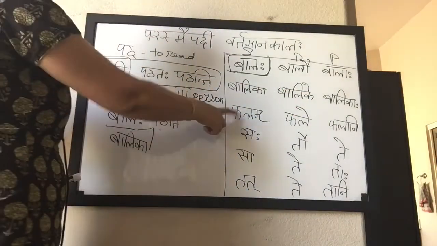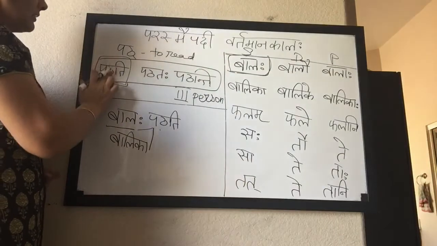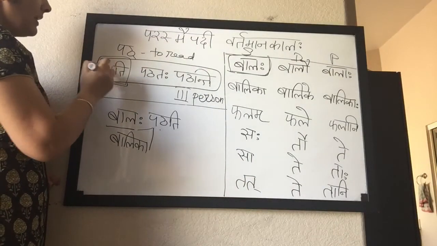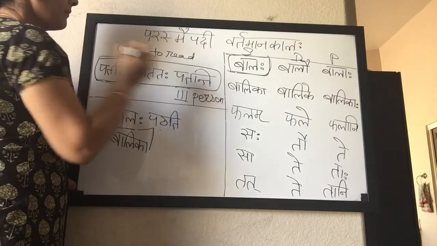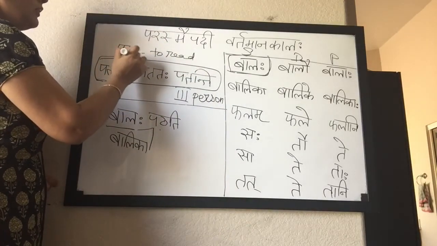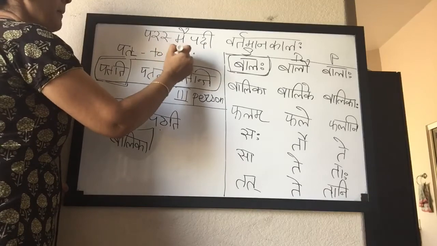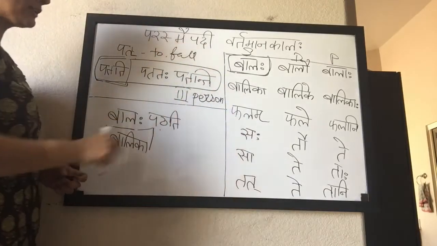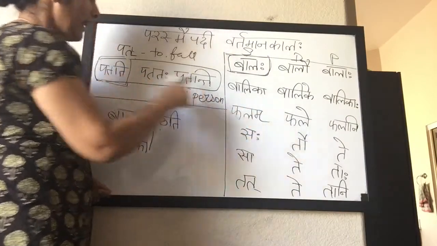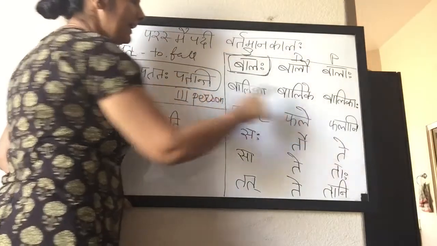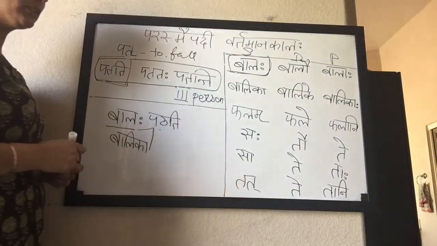Now with neuter, say we can change the verb into patati, patataha, patanti. Pat, to fall. One fruit falls: phalam patati. Two fruits fall: phale patataha. Phalani patanti: many fruits fall.